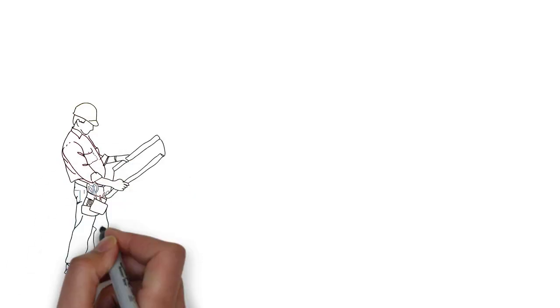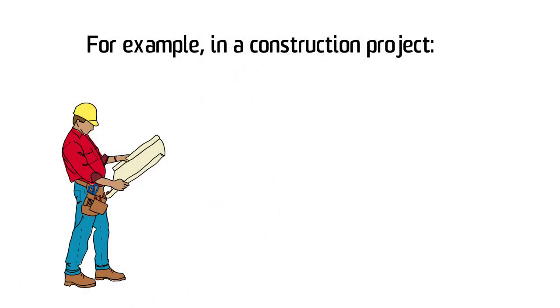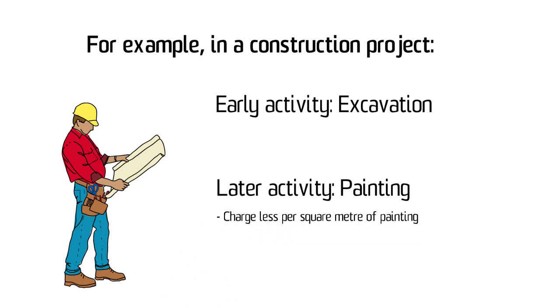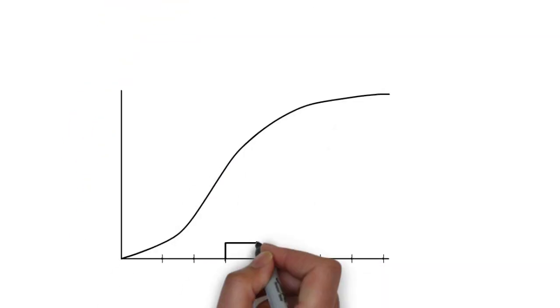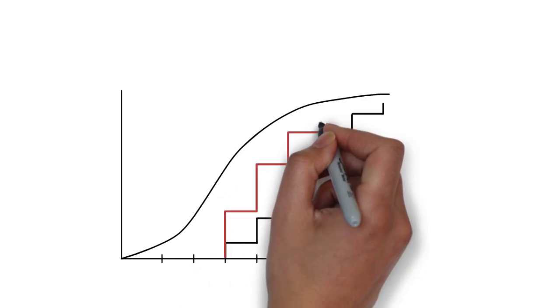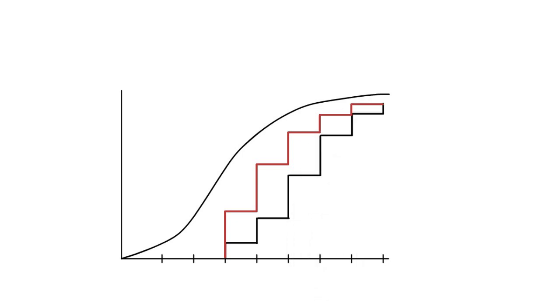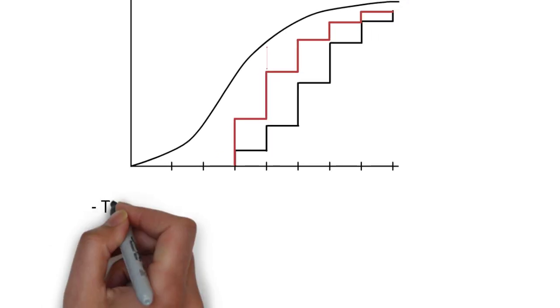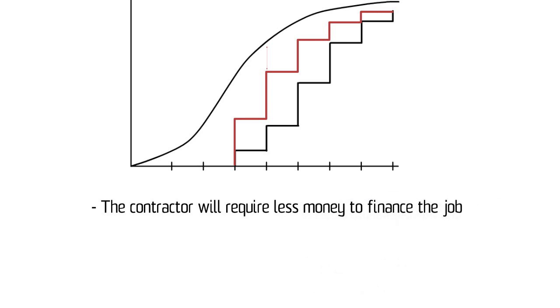For example, if we have a construction project where the early activity is excavation and the later activity is painting the walls, what we'll do is charge less per square metre of painting and charge more per cubic metre of excavation. This means that the earlier payments will be larger, like this, and the later payments will be lower, like this. The overall total will still be the same, but now the gap between the expenses paid at any particular date and the revenue received at that date will not be as large, so the contractor will not require as much money to finance the job.